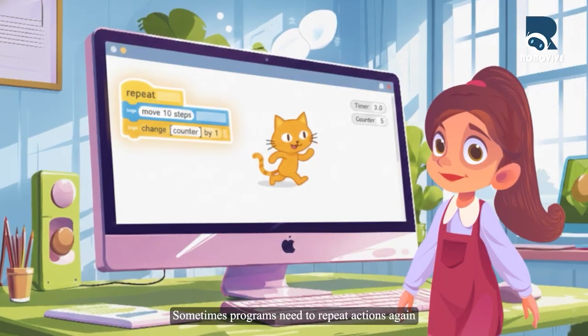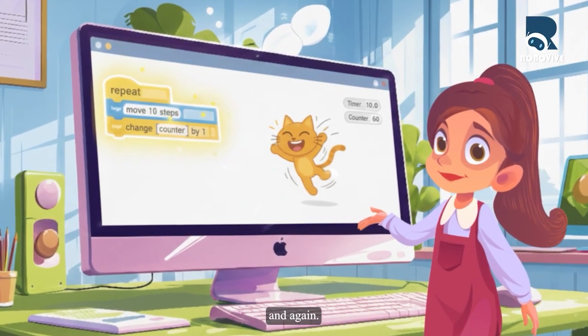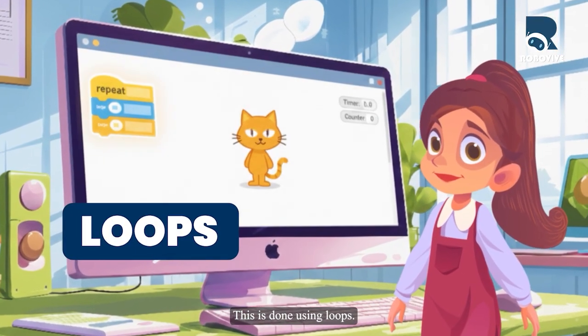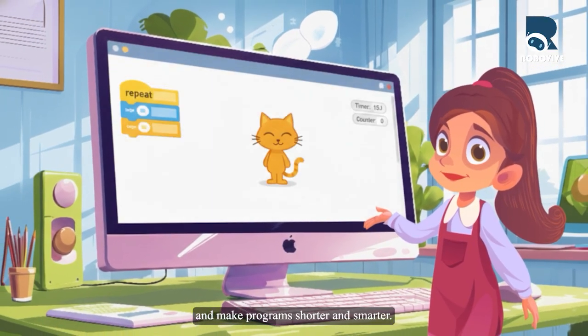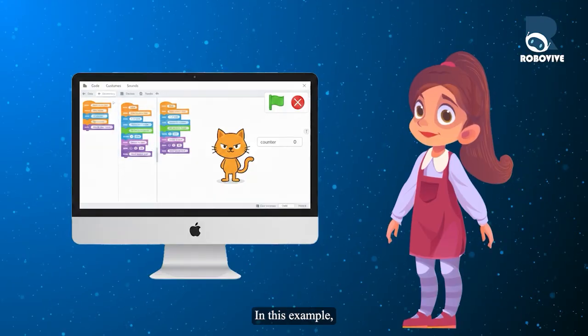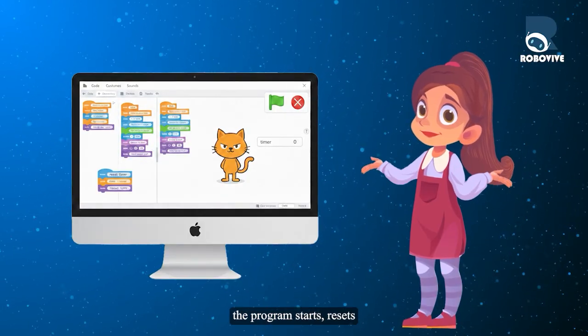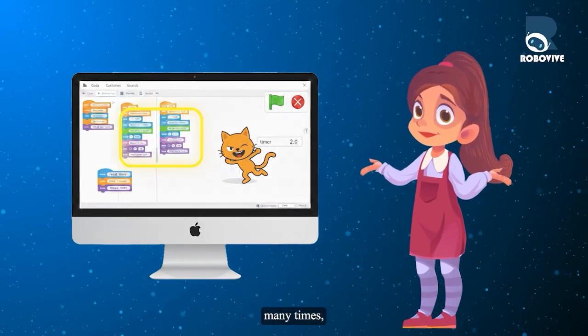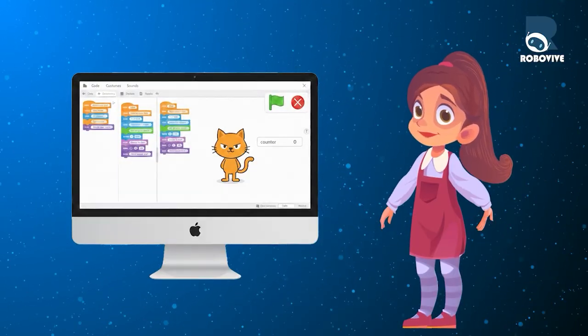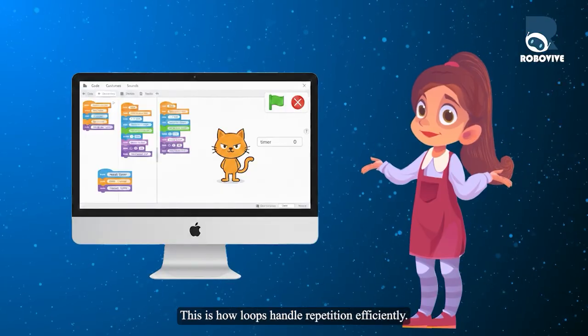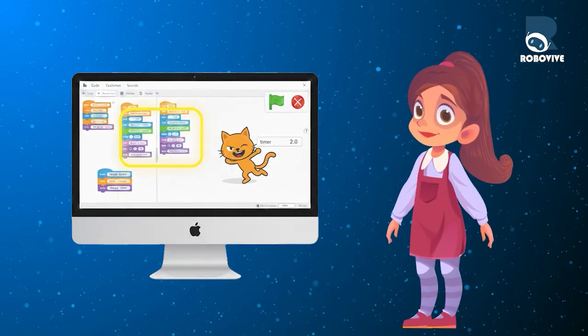Sometimes programs need to repeat actions again and again. This is done using loops. Loops save time and make programs shorter and smarter. In this example, the program starts, resets the timer, repeats instructions many times, and finally shows how long the task took. This is how loops handle repetition efficiently.